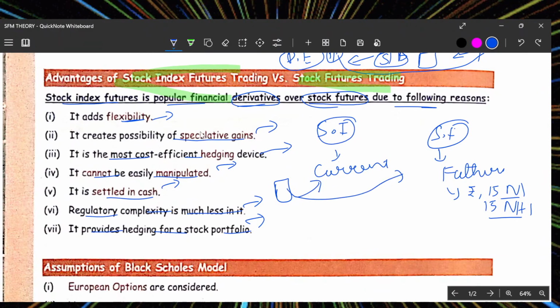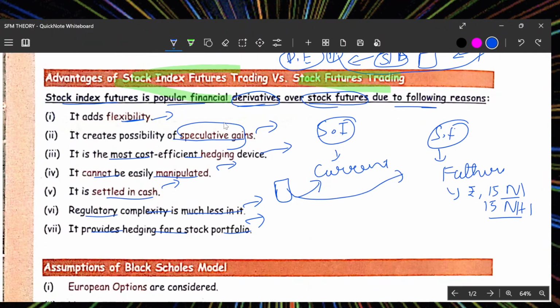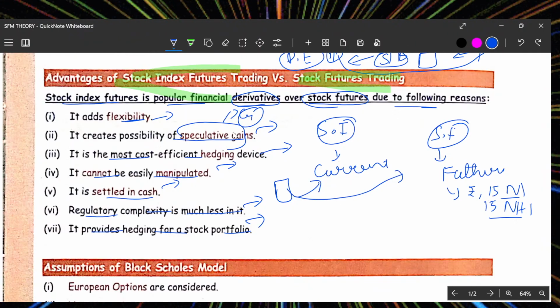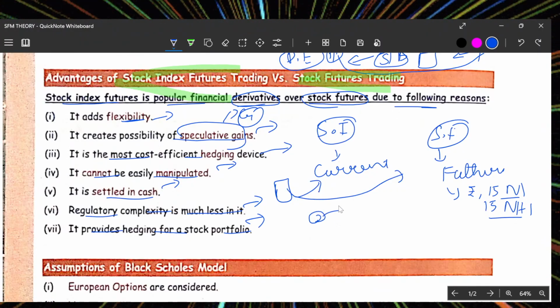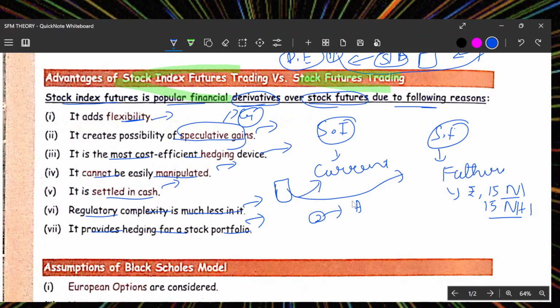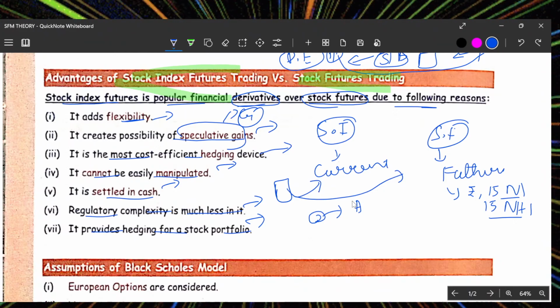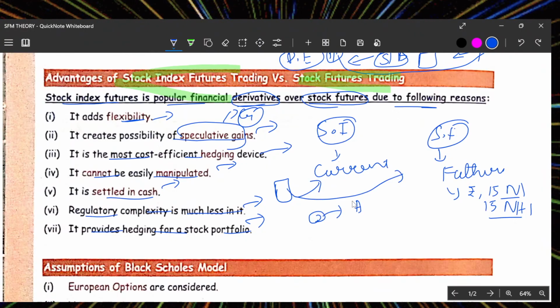It creates a possibility of speculative gain. Speculating is usually gambling. So I have a stock. I see through the stock right now: if I sell it, I will get a higher price than the lesser price. Or, seeing the variability, having a stock, not selling in the market, I can convert it into a lot, and that lot can be traded. Trading, that is speculative gain.